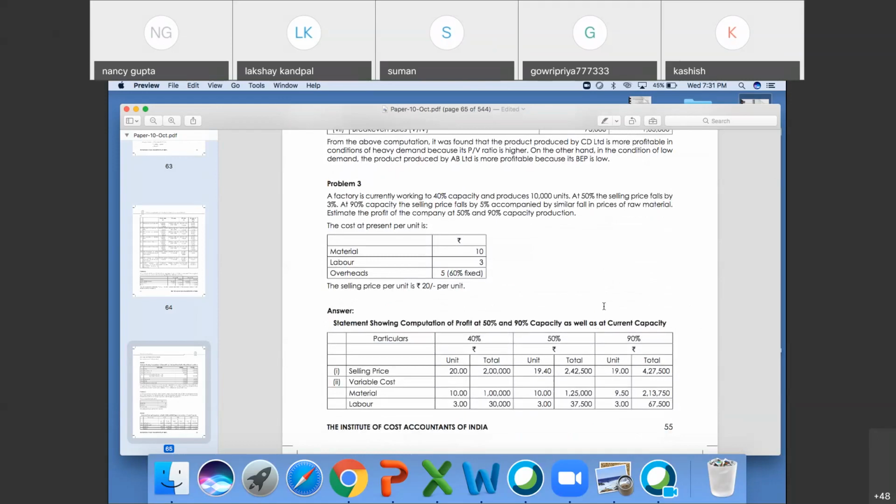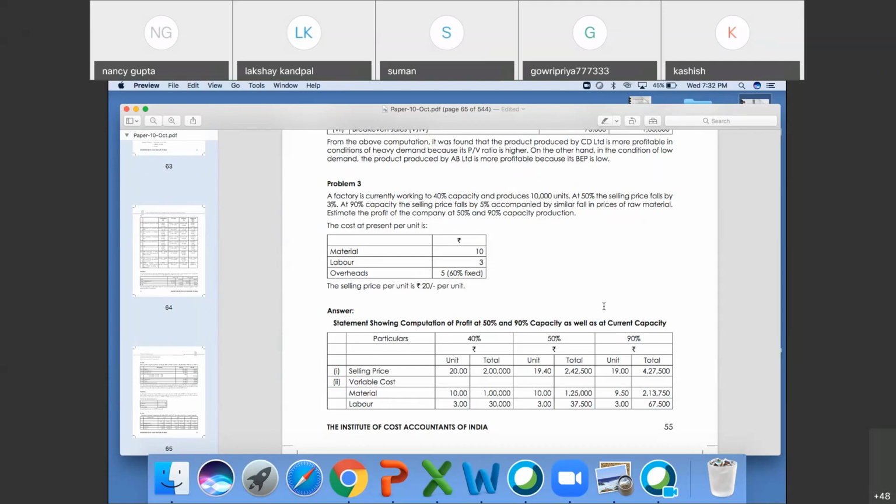A factory is currently working at 40% capacity and produces 10,000 units. At 50% the selling price falls by 3%. At 90% capacity, the selling price falls by 5%, accompanied by a similar fall in the price of raw material. Estimate the profit of the company at 50% and 90% capacity production.